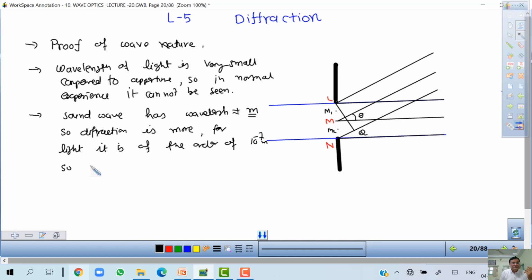So sound from outside the room, we can hear but can't see the source or the person. So this is the reason.